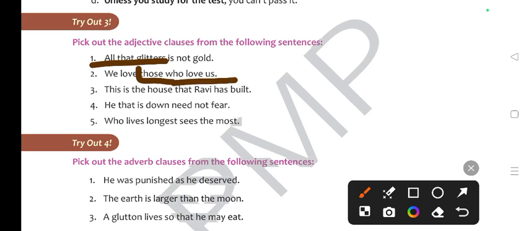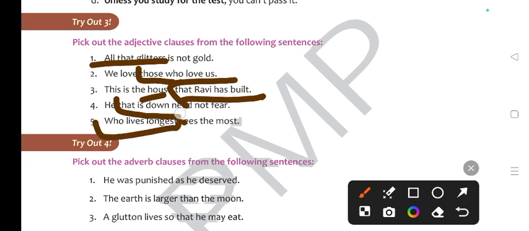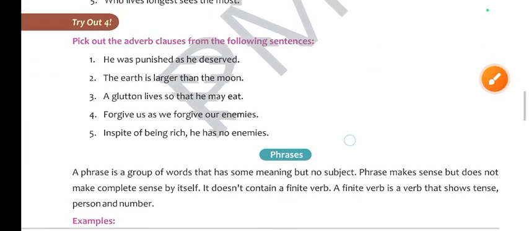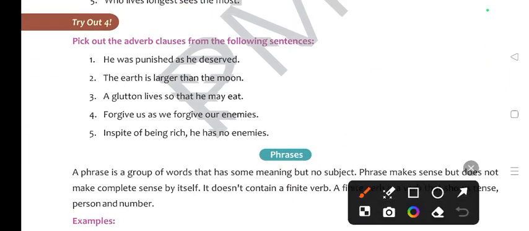Okay, next, this is the house, means are you talking about house, and that was built by Ravi. So that Ravi has built is what? Adjective clause. He that is down need not fear. Who lives longest sees the most. These are adjective clauses. Now let's find out the adverb clause.